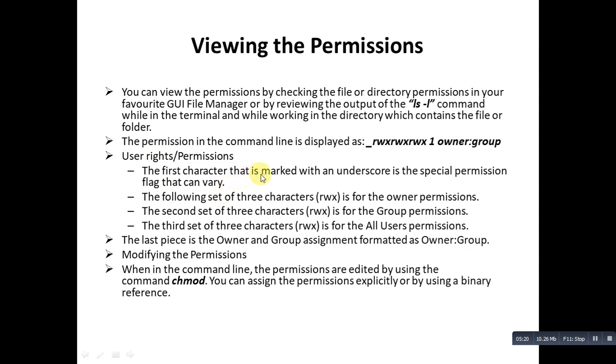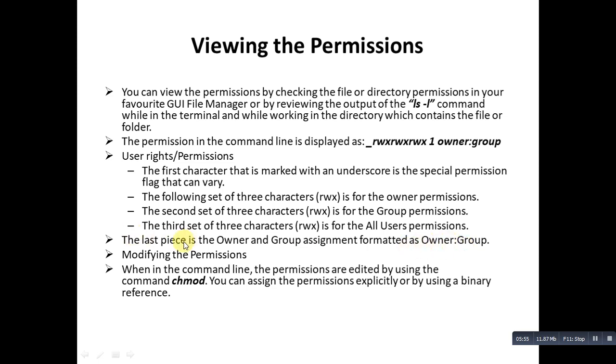The first character that is marked with an underscore is a special permission flag that can vary, which we have talked about in the earlier slide. That can vary means it could be a special file, it could be a directory, it could be a symbolic link. The following set of three characters is for owner, the second one is for group, and the third one is for the others, all users. The last piece is owner and group assignment formatted as owner group.